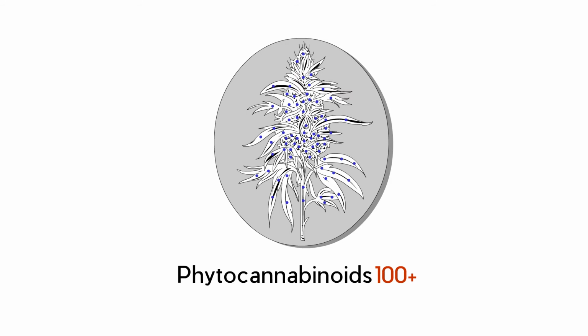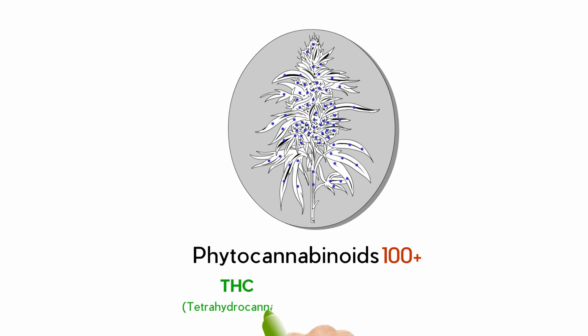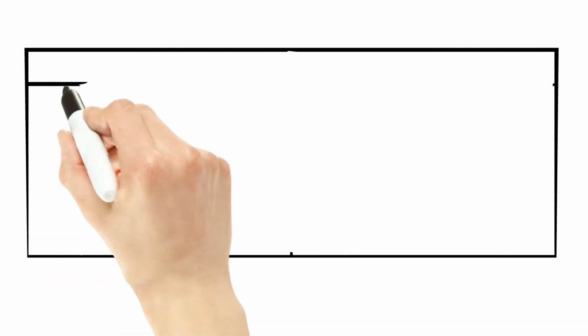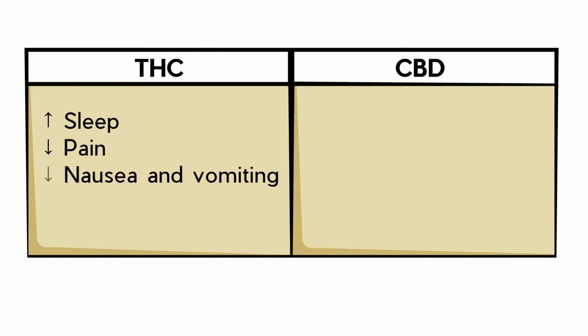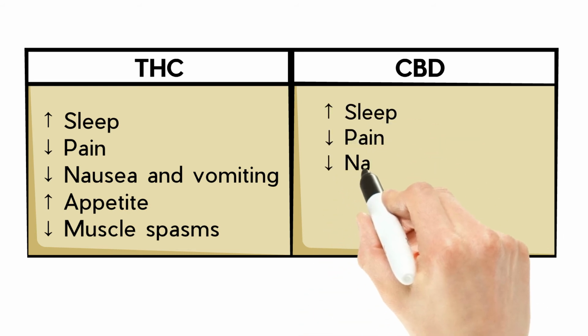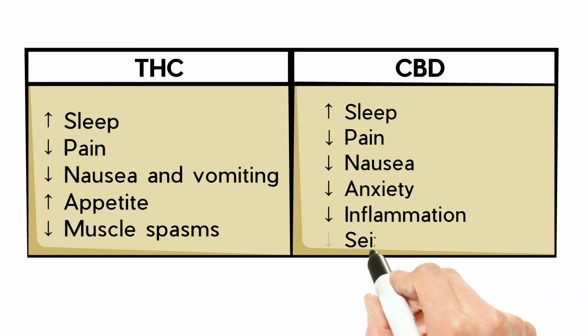Two of the best understood ones are called THC, or tetrahydrocannabinol, and CBD, or cannabidiol. THC is responsible for many of the medical effects of cannabis, including improvement in sleep, pain relief, relief of chemotherapy-related nausea and vomiting, appetite stimulation, and decrease of muscle spasms. In higher doses, THC may cause the euphoric side effect that we associate with the recreational use of cannabis. CBD does not have a euphoric side effect and can help improve sleep, reduce pain, nausea, anxiety, inflammation, and seizures.